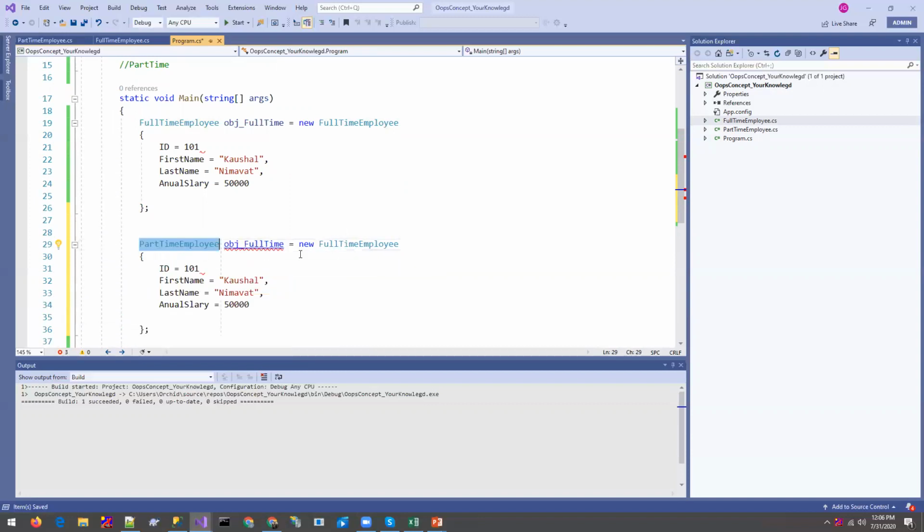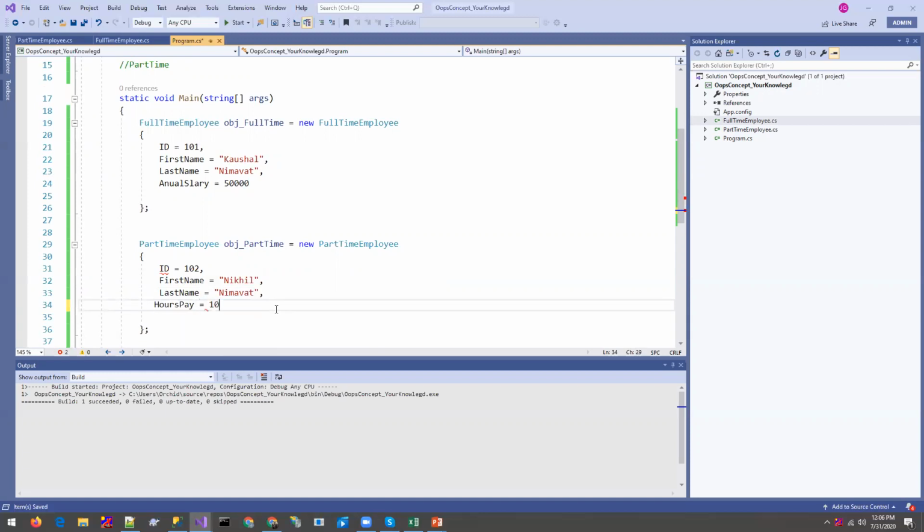of part-time employee, part-time. Copy the name, change the name, ID will be 102. We need a comma here. The first name will be Nikhil, and the last name we will use Nimar. Okay, so there is one more property, the hourly pay.